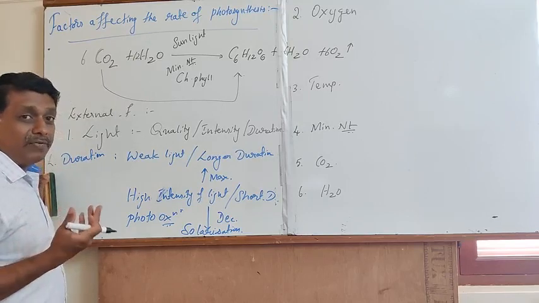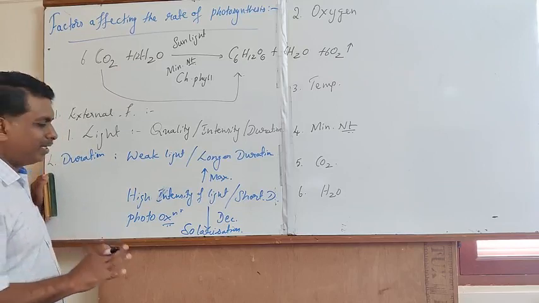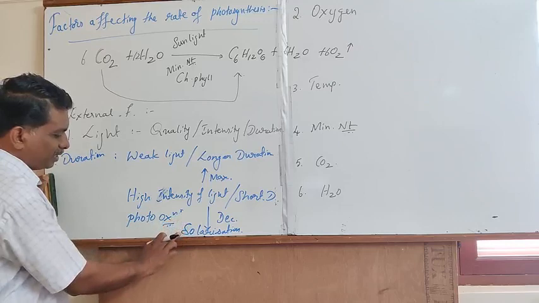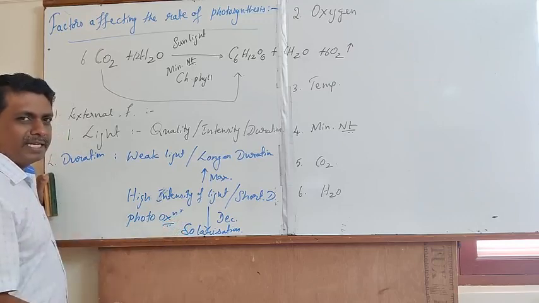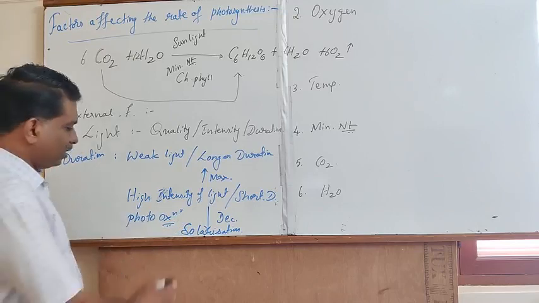As a result of decoloration and disintegration of chlorophyll pigments, the rate of photosynthesis decreases. That unique concept is called solarization.